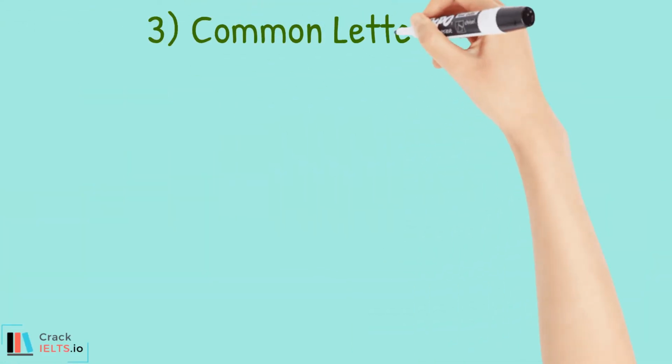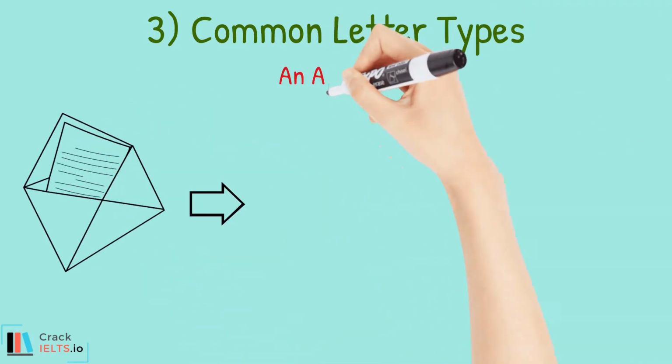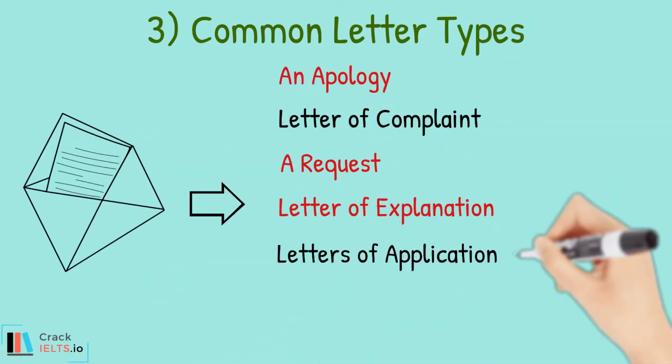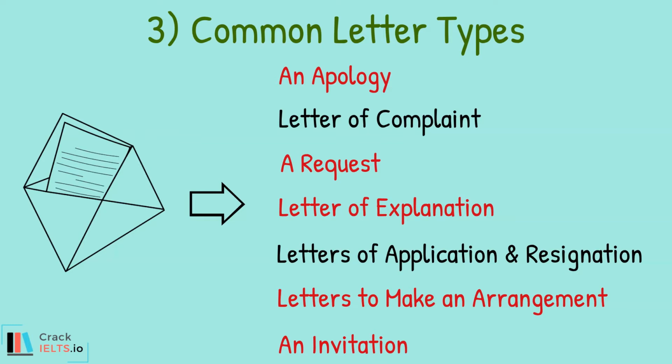Next, let's have a look at common letter types. Your General Writing Task 1 question will be on one of these 7 topics. The topics highlighted in red are the ones you are most likely to get for an informal letter. That is an apology, a request, a letter of explanation, a letter to make an arrangement, and an invitation. We'll now look at appropriate IELTS letter writing vocabulary for these 5 types of questions.